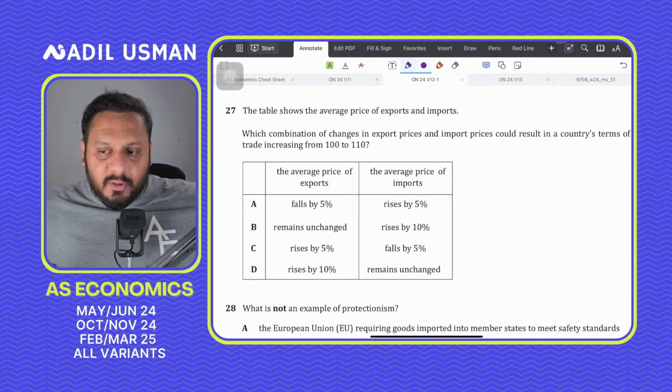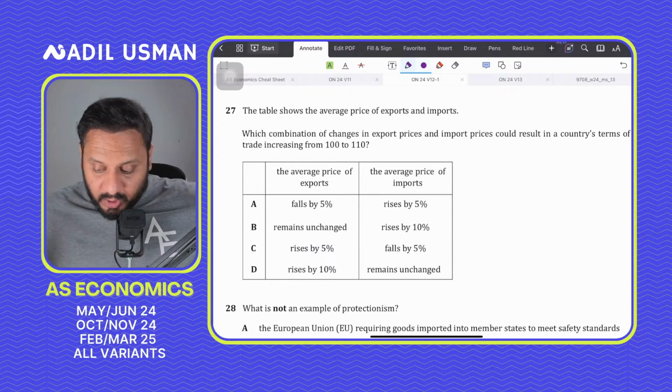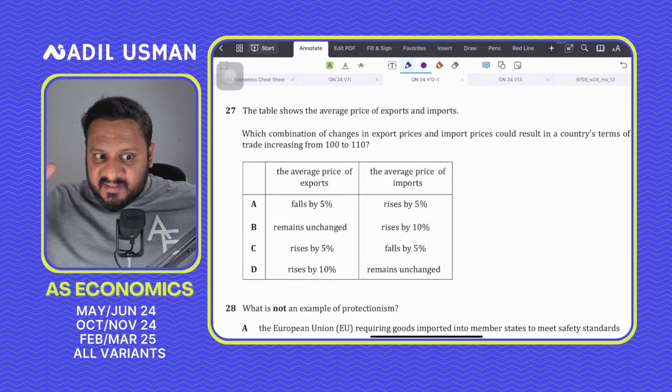Do not expect tomorrow's paper to be easy. It might be easy, God knows, but don't have this preset expectation.